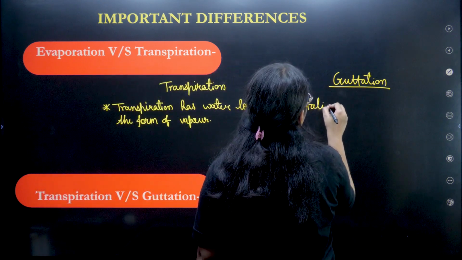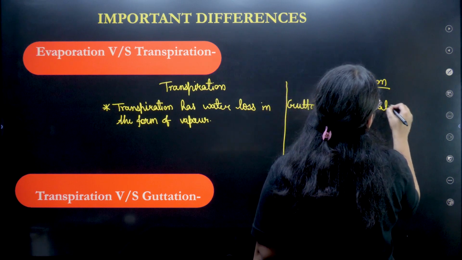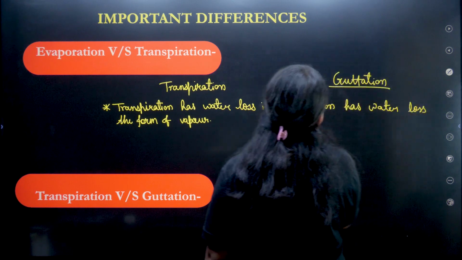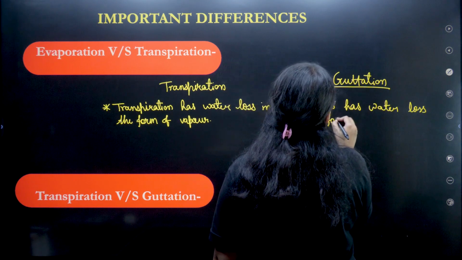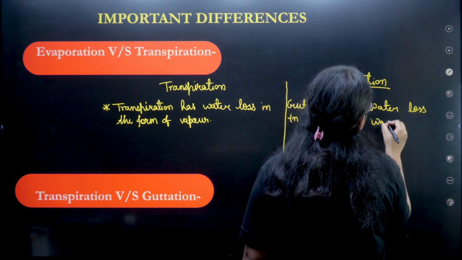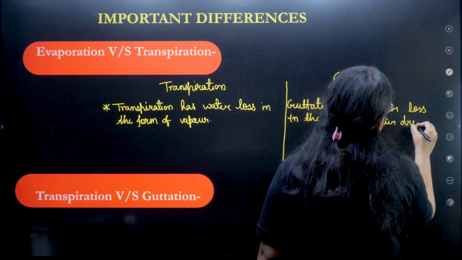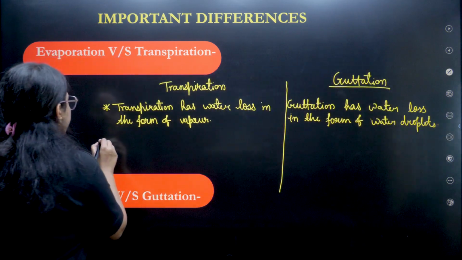Guttation has water loss in the form of water droplets. Okay, first difference is that only.